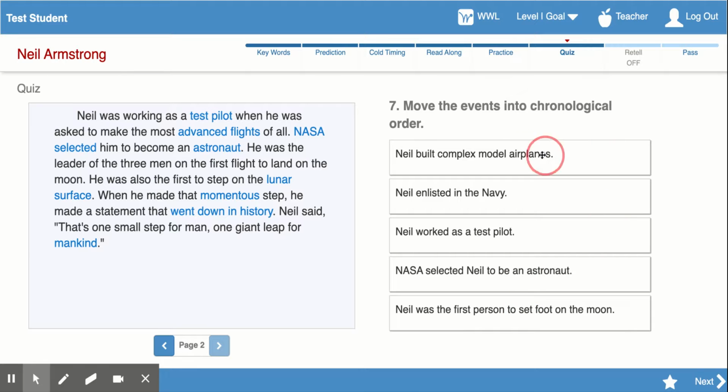So I'll double check. Neil built complex model airplanes. He enlisted in the Navy. Neil worked as a test pilot. NASA selected him to become an astronaut. And then he was the first person that set foot on the moon. I believe that this is the correct chronological order or sequence of events that happened in this article.